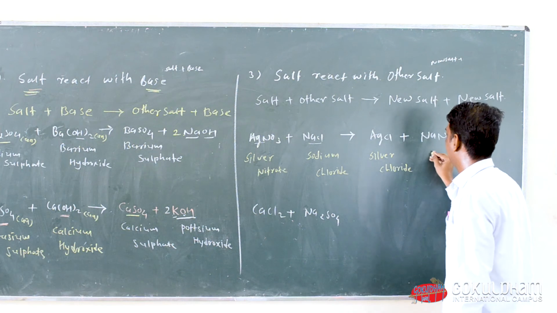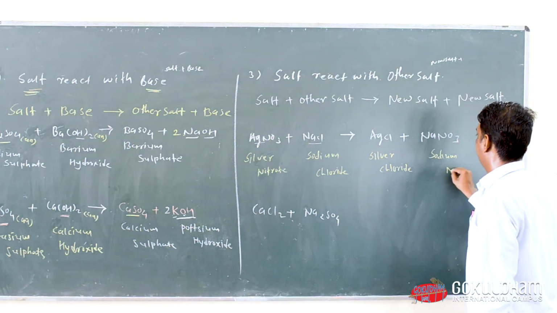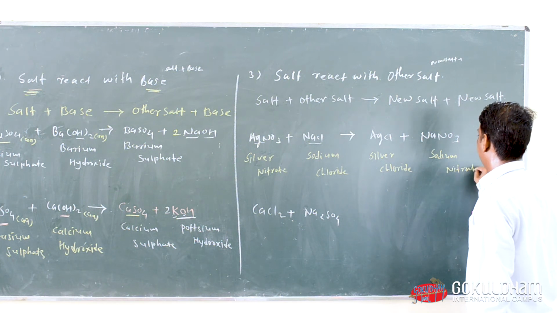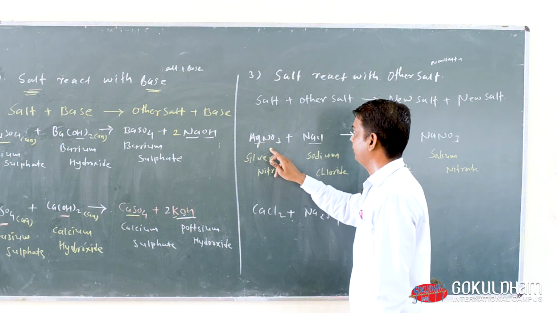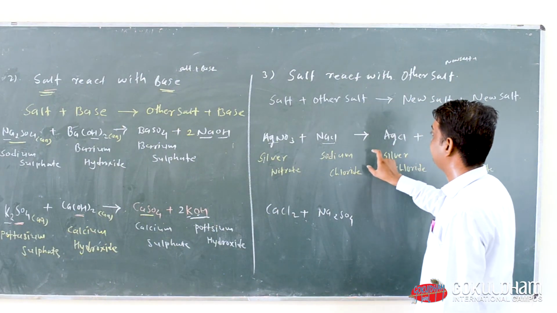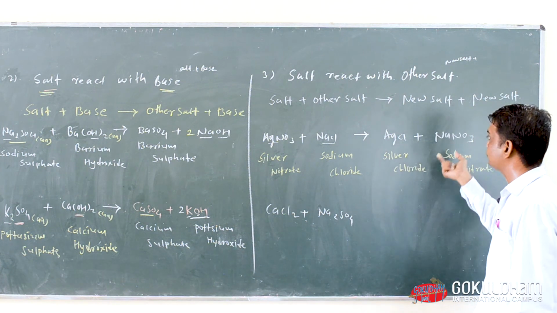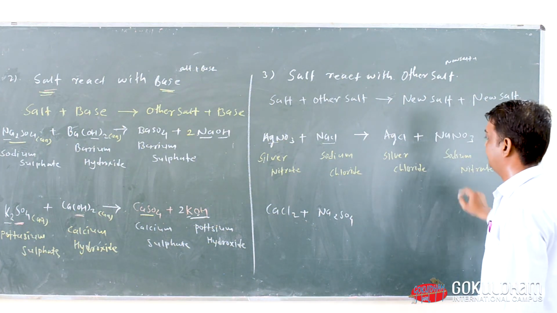And this one is known as sodium nitrate. Now everyone look here: when two salts, AgNO3 and NaCl, react with each other, we get other new salts like AgCl and NaNO3, silver chloride and sodium nitrate.